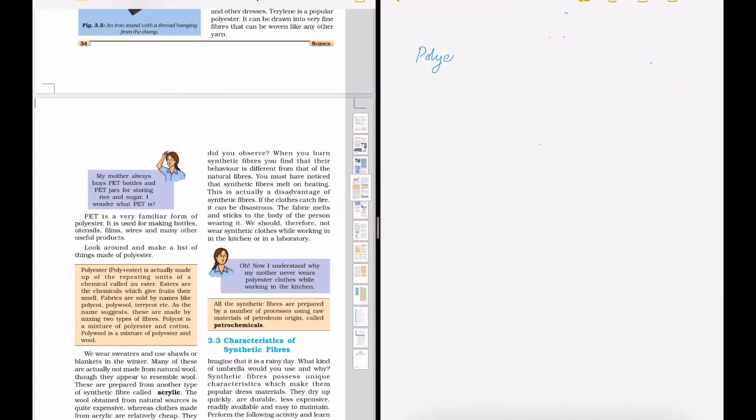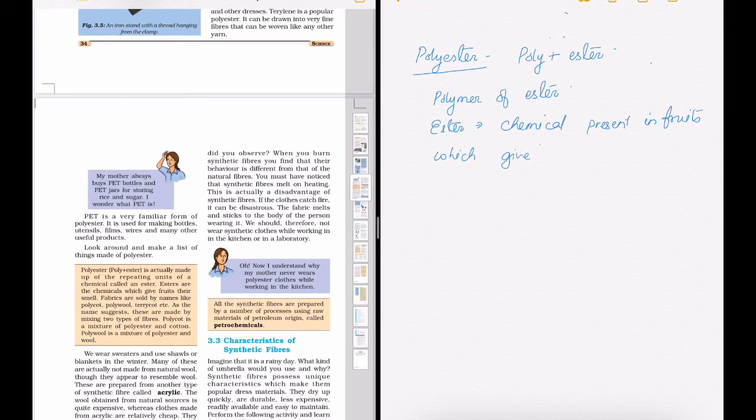Another important synthetic fiber is polyester. As the name suggests, polyester is made by combining esters. What are esters? Esters are some chemicals that are present in the fruits that give a specific pungent smell to the fruits. Now esters can be of different types present in different fruits. When the same type of ester is combined together, they form a polyester.